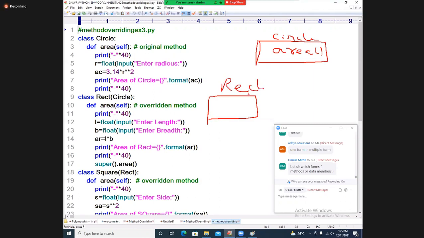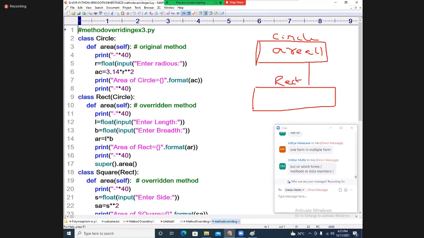It is a multi-level I am using. In the Rect class, you are inheriting this area function and you are overriding that function. Overriding, inherited, and self is there.